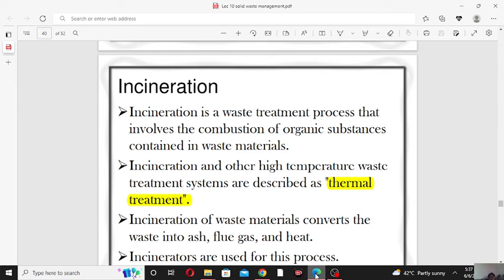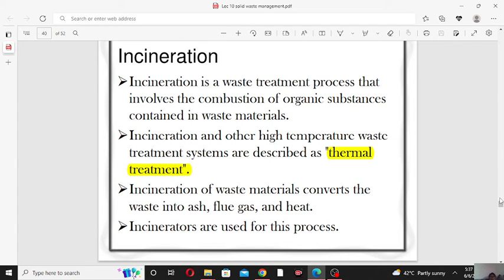Hello everyone. In this lecture we will discuss incineration. We have started solid waste management. Incineration is a treatment method for solid waste.